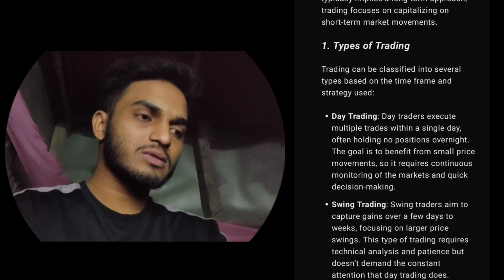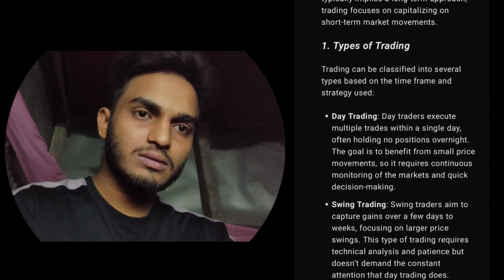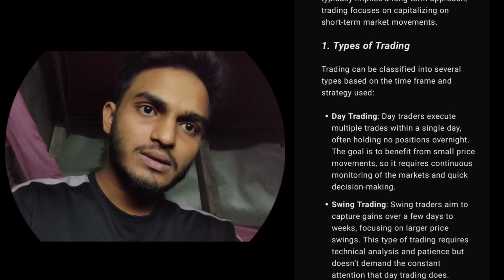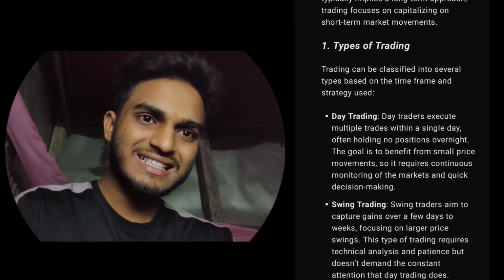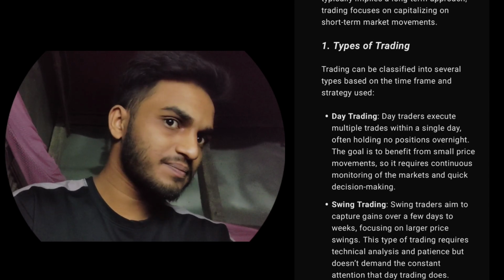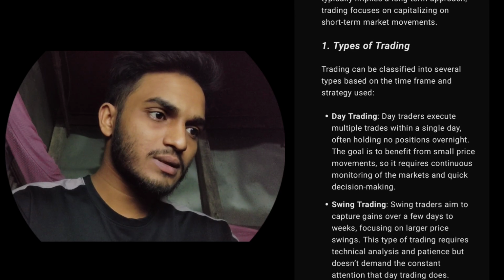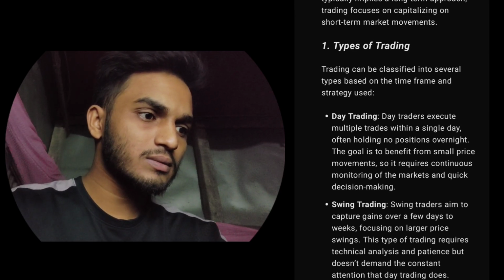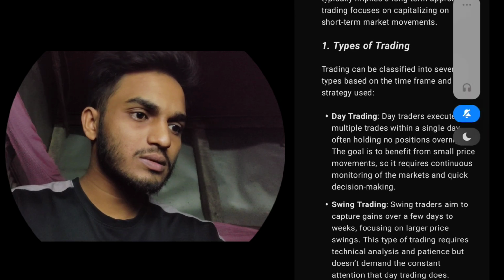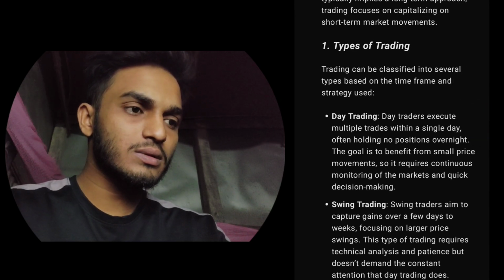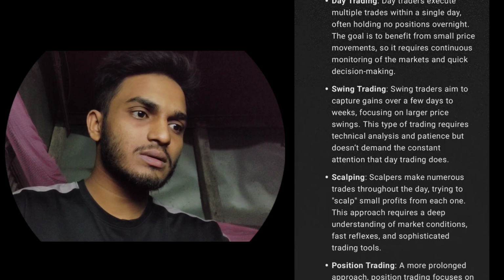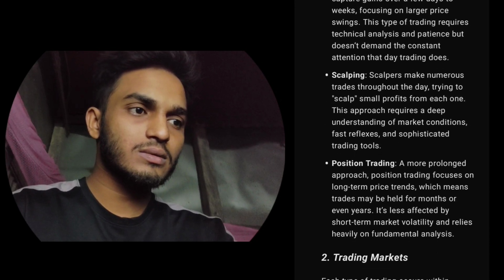1. Types of trading. Trading can be classified into several types based on the time frame and strategy used. Day trading. Day traders execute multiple trades within a single day, often holding no positions overnight. The goal is to benefit from small price movements, so it requires continuous monitoring of the markets and quick decision making.